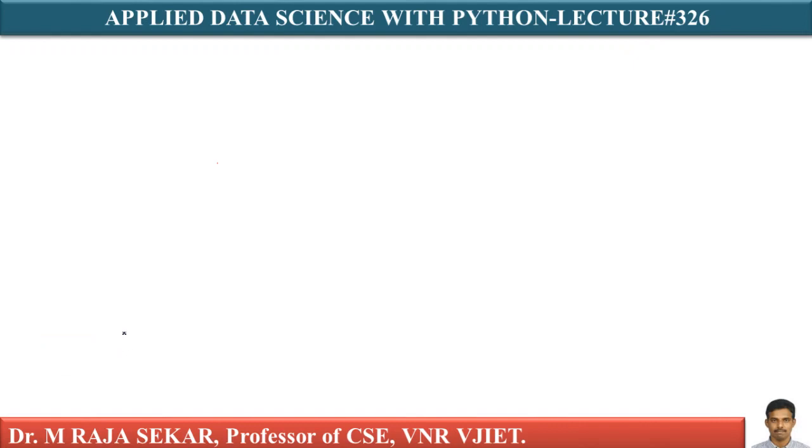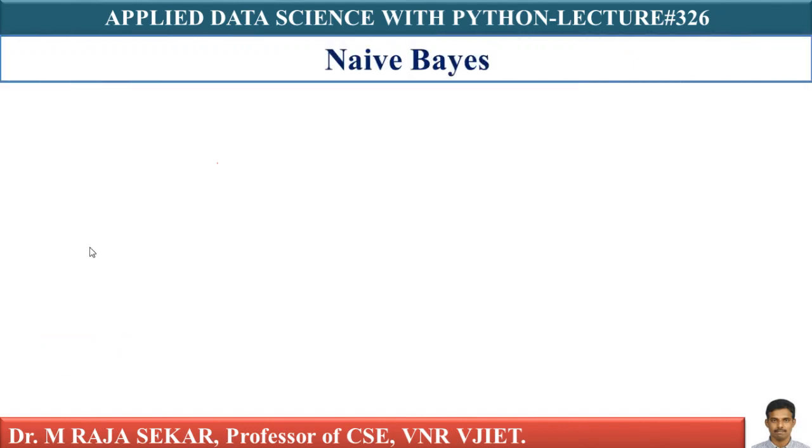In this lecture, I will continue my discussion on naive-Bayes classification algorithm. In order to understand this particular algorithm, let me explain two concepts: independent events and mutually exclusive events.